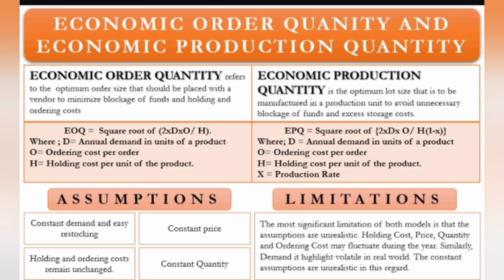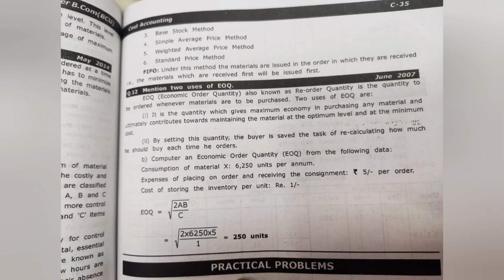So for EOQ, we have a formula here. As you can see, reorder quantity is the quantity to be ordered whenever materials are to be purchased. There are two uses of EOQ. The quantity gives maximum economy in purchasing any material and ultimately contributes towards maintaining the material. And by setting the quantity, the buyer is saved the task of recalculating how much to buy each time he orders.